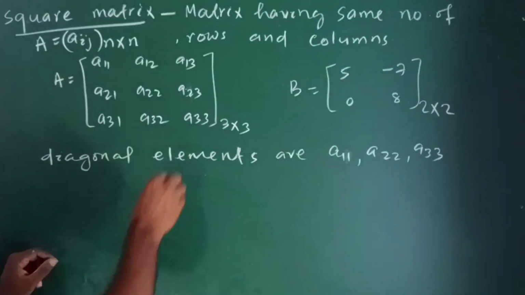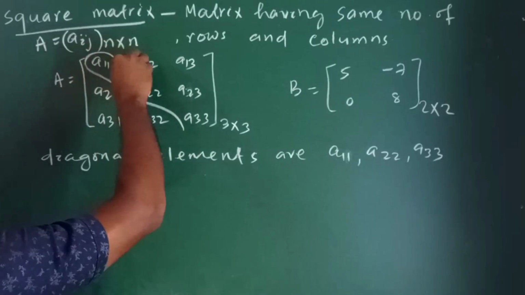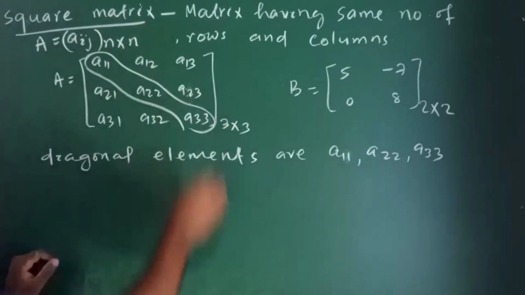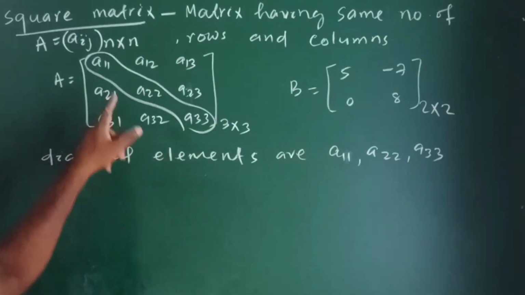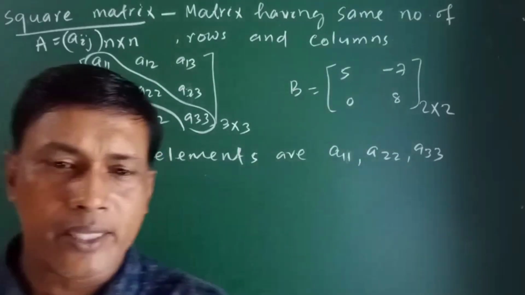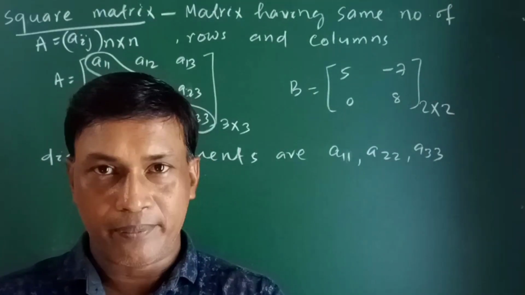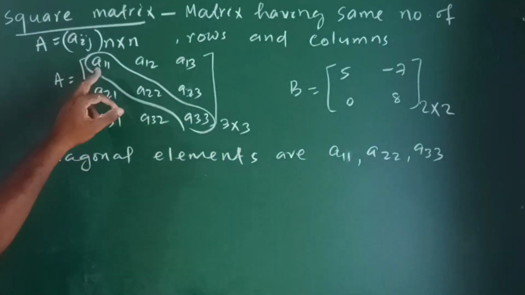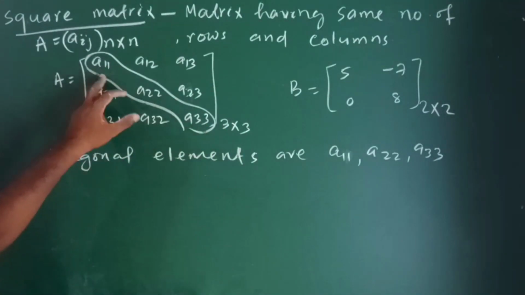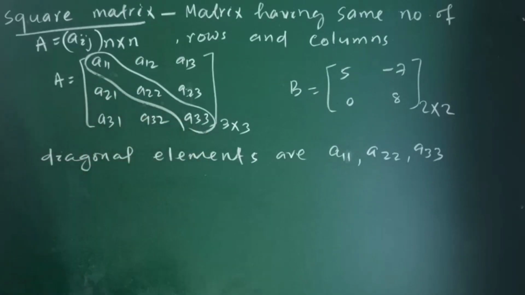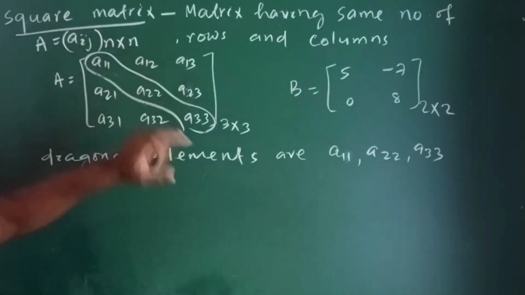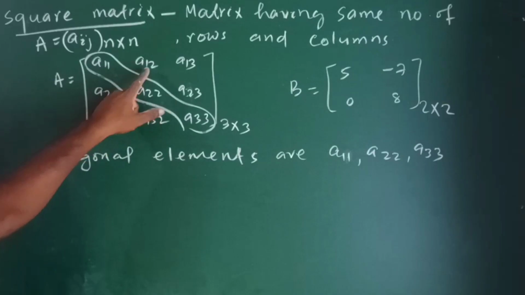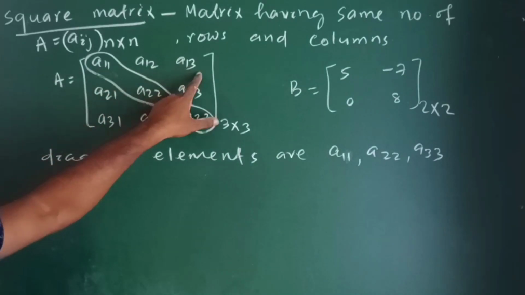Now look at these elements very carefully. So these are the 3 elements in which i is equal to j. Every element can be written in the form of aij, and here aij, aij, aij. But i is equal to j, i is equal to j, i is equal to j. But except these elements, ये element को छोड़ देंगे तो here i not equal to j, i not equal to j, i not equal to j.